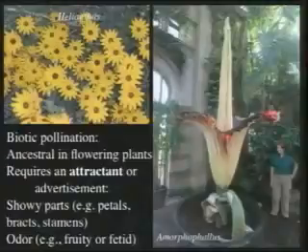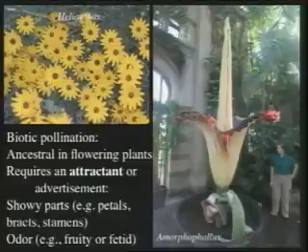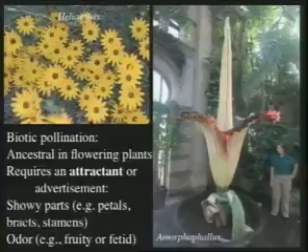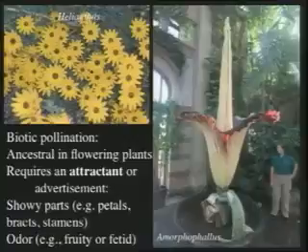All right, so animal pollination, or biotic pollination as it's called, in flowering plants has two basic requirements. First I want to mention that biotic pollination is ancestral in flowering plants. Even though wind and water pollination do occur, they seem to have been derived multiple times from animal pollination, based on our understanding of the phylogeny of plants. And probably the most important component of biotic pollination is that the plant has to have some way to attract the pollinator. It has to have an advertisement or an attractant.